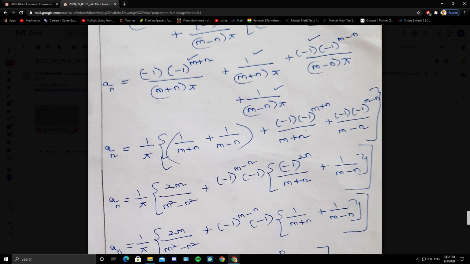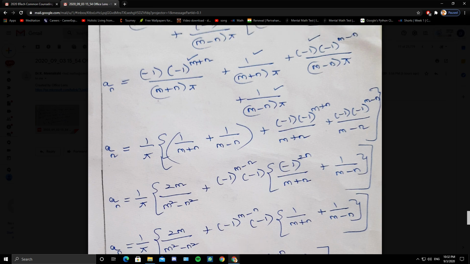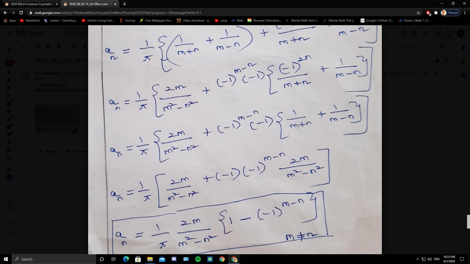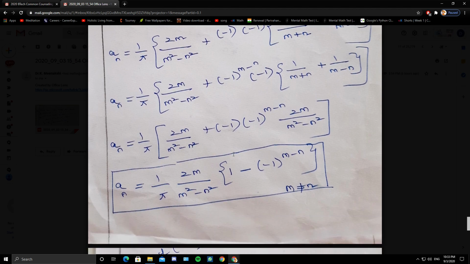I repeat, in these two terms, minus 1 is taken out, and of (m plus n), (m minus n), the smallest is taken. So minus 1 whole power m minus n into minus 1 whole power 2n by (m plus n) plus 1 by (m minus n). Now minus 1 to the even power is 1. So 1 by (m plus n) plus 1 by (m minus n), LCM m square minus n square, (m minus n) plus (m plus n) is 2m. So 1 by pi, 2m by m square minus n square, 1 minus of minus 1 whole power m minus n, m not equal